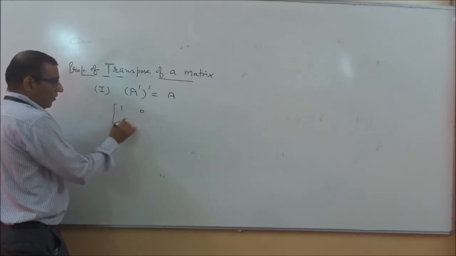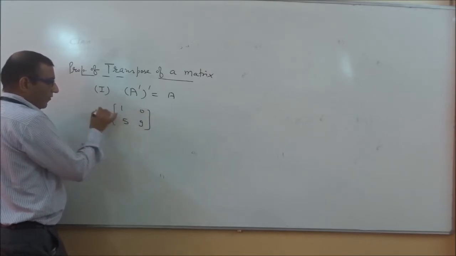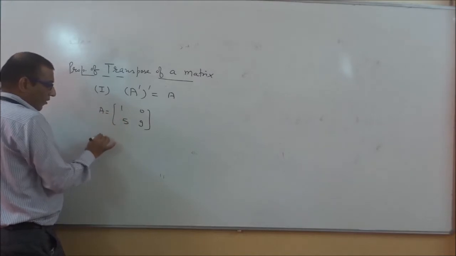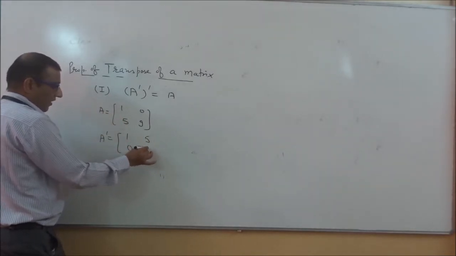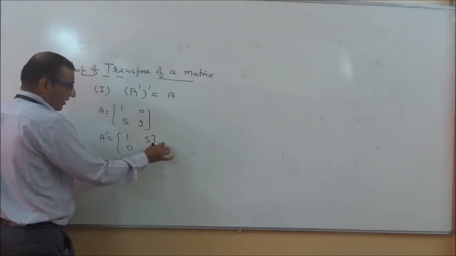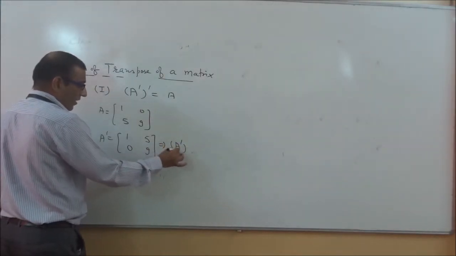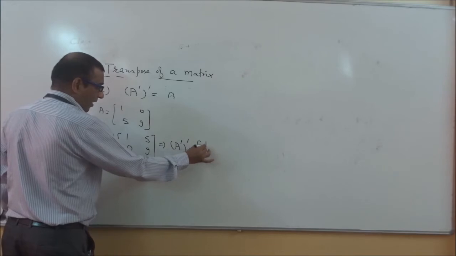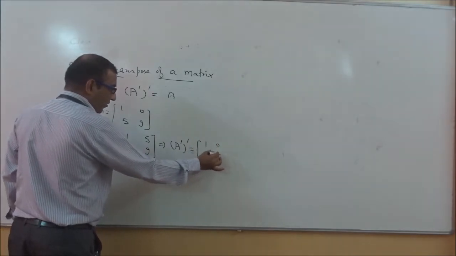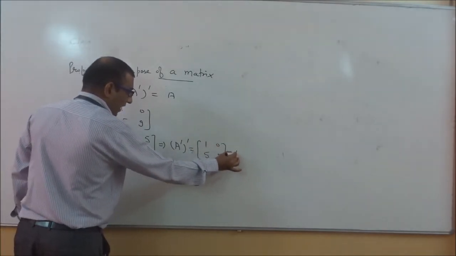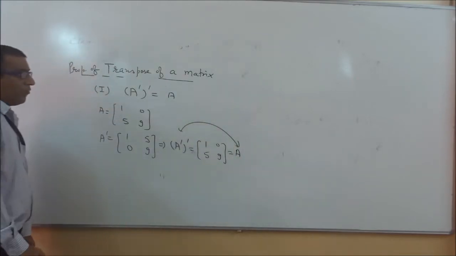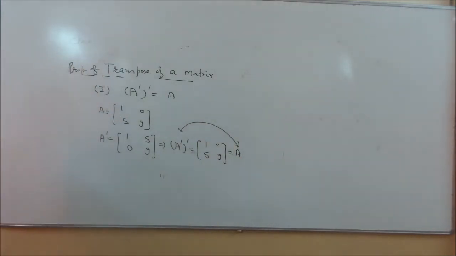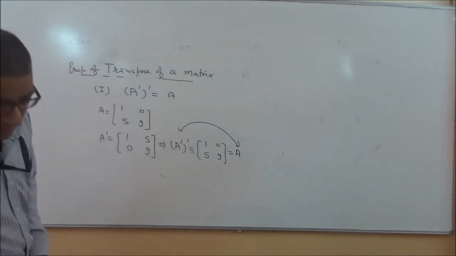Here is 1 0 5 9. This is our matrix A, and if we take the transpose, it can be written as 1 0 5 9. If again we take the transpose of it, what will come? Let's see. It becomes 1 5 0 9. It means again we get A. So this is your first property: the transpose of the transpose of a matrix becomes again that matrix.